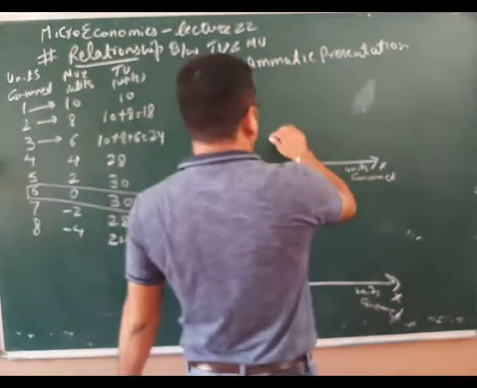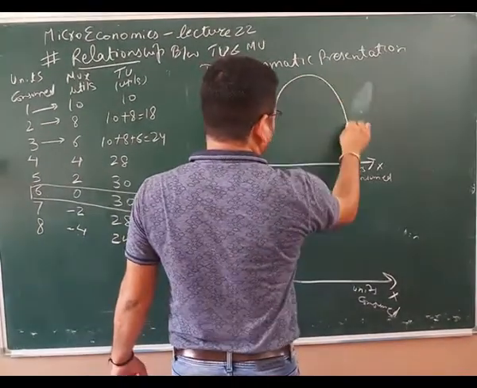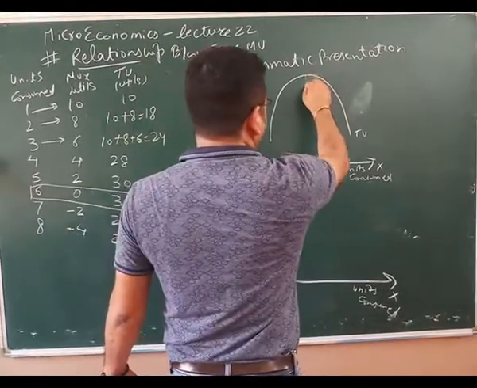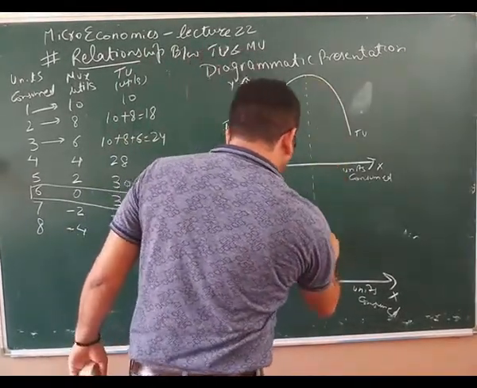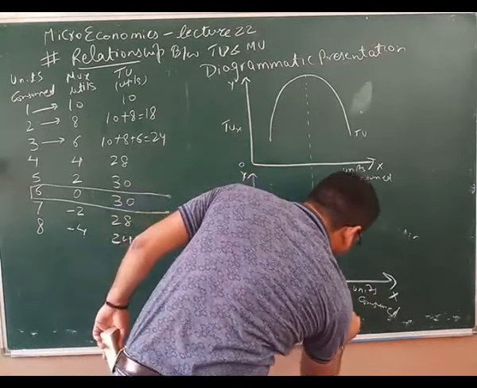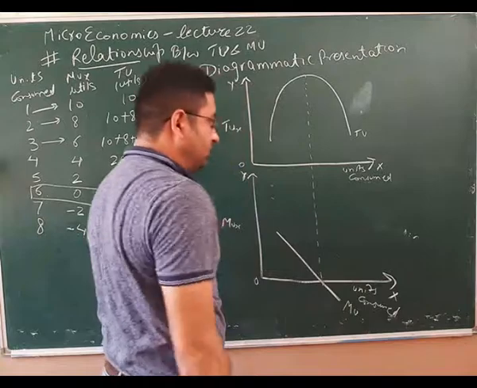So here when we plot it, we'll get a TU curve like this, and where this is maximum and constant, we will get an MU curve like this.